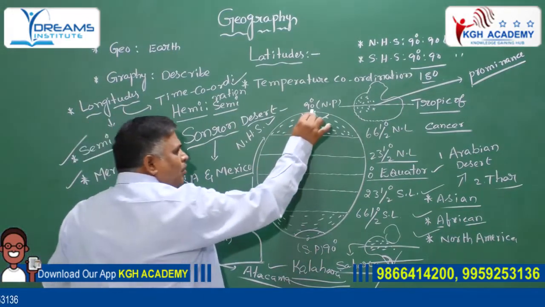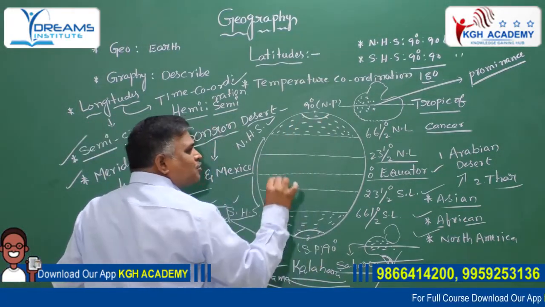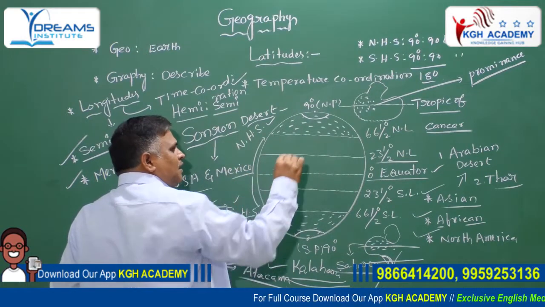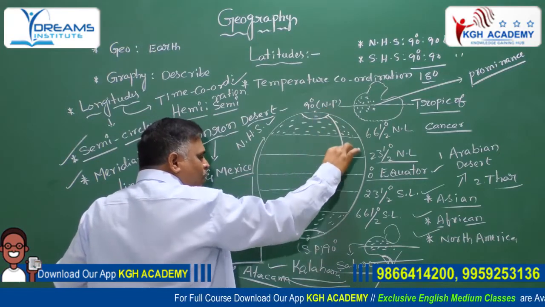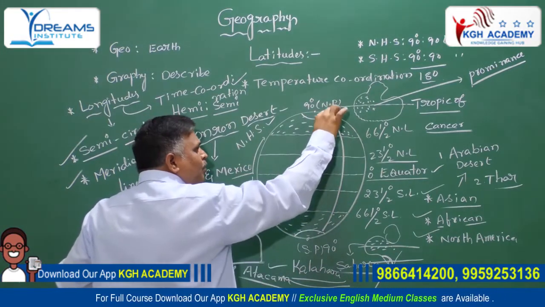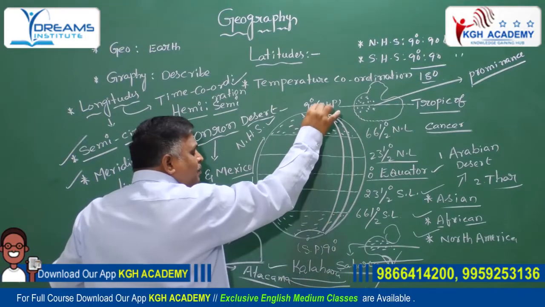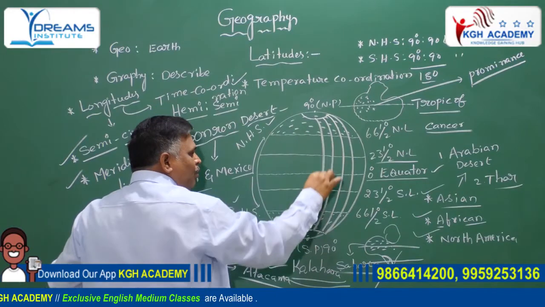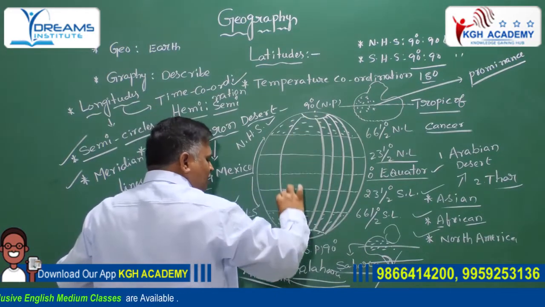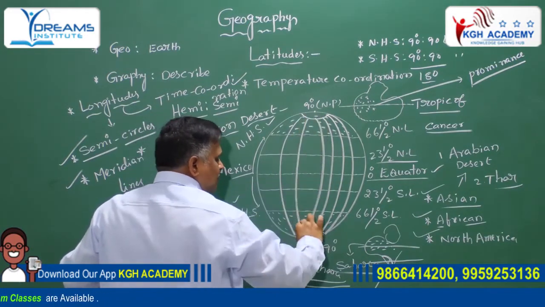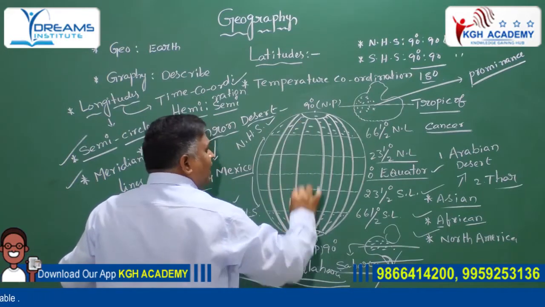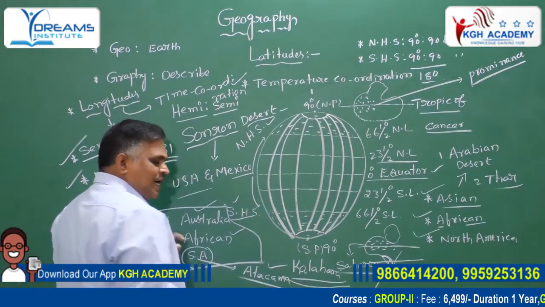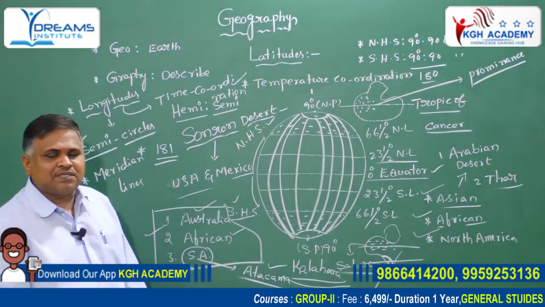Generally, it is the north pole, it is the south pole. What is the exact meaning of longitude? Longitudes means it connects pole to pole. It connects the north pole to the south pole. It is the main purpose.